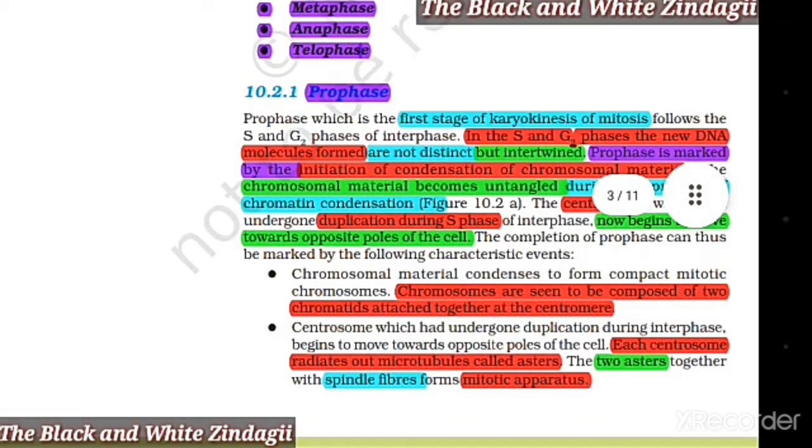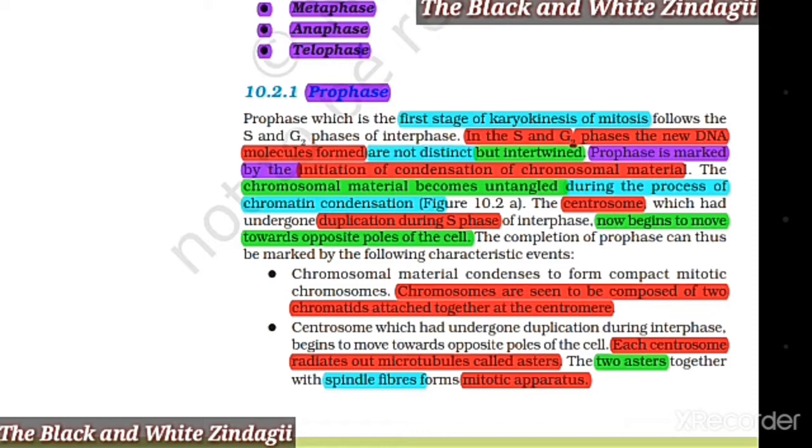10.2.1 Prophase. Prophase, which is the first stage of karyokinesis of mitosis, follows the S and G2 phases of interphase. In the S and G2 phases, the new DNA molecules formed are not distinct but intertwined. Prophase is marked by the initiation of condensation of chromosomal material. The chromosomal material becomes untangled during the process of chromatin condensation. The centrosome, which had undergone duplication during S phase of interphase, now begins to move towards the opposite poles of the cell. The completion of prophase can thus be marked by the following characteristic events.